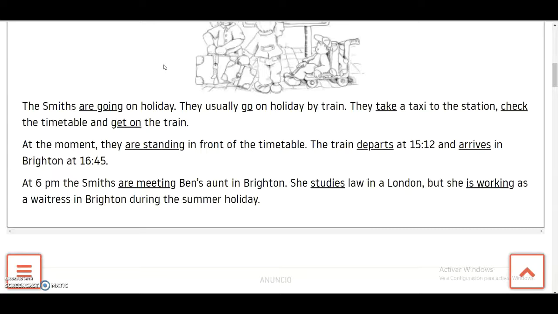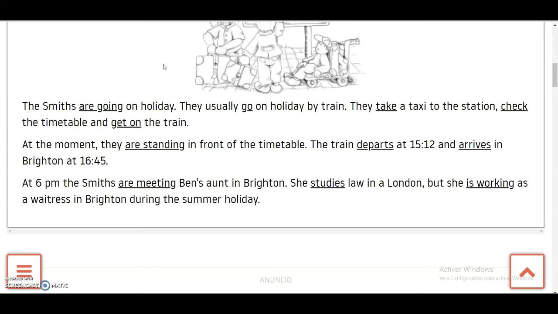They usually go on holiday by train, but if you make an affirmation about something that they used to do, they usually do, that's why they usually go on holiday by train. They take a taxi to the station. You make an announcement about what they do.